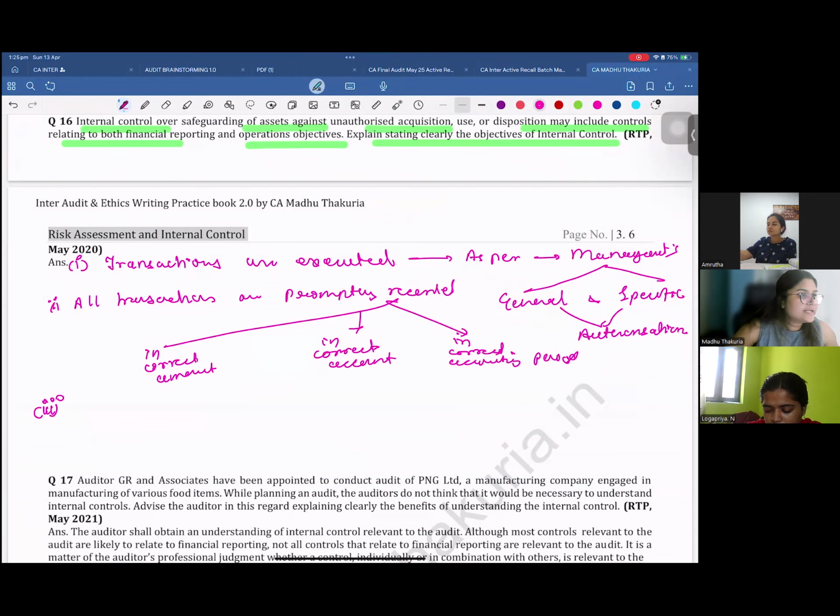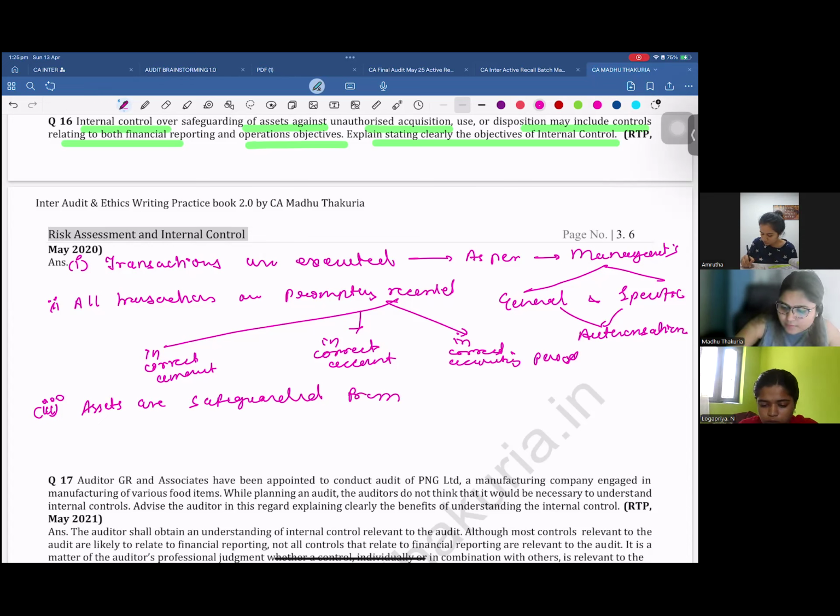What is the third objective? Third objective is actually given in your exam only. So that is where you need to understand what question they have asked. One of the points they will pick as a question, and on the basis of which they will ask certain questions. I'll tell you, they have picked one point of the answer itself to ask this question, objective of internal control. So the third objective of internal control is assets are safeguarded